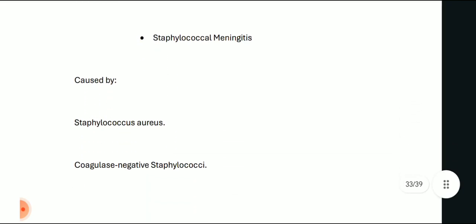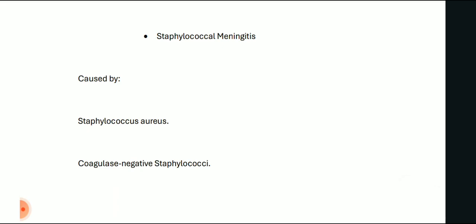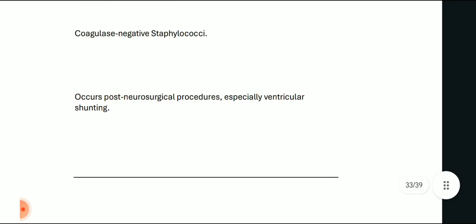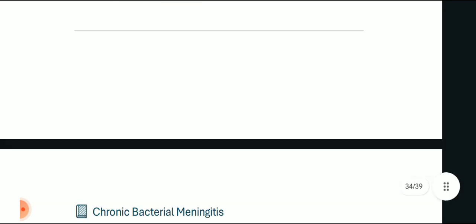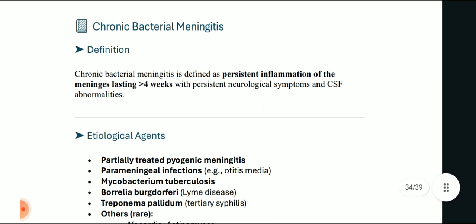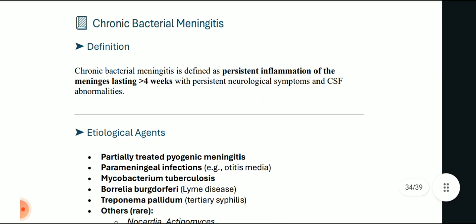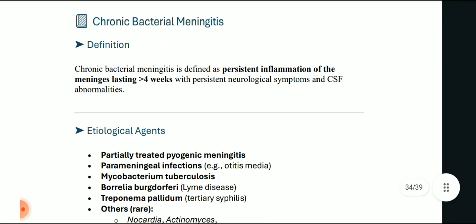Now coming to the last, staphylococcal meningitis, caused by Staphylococcus aureus and coagulase negative staphylococci. It occurs post neurosurgical procedure, especially in ventricular shunting procedures. So with this we complete the acute bacterial or pyogenic meningitis part.